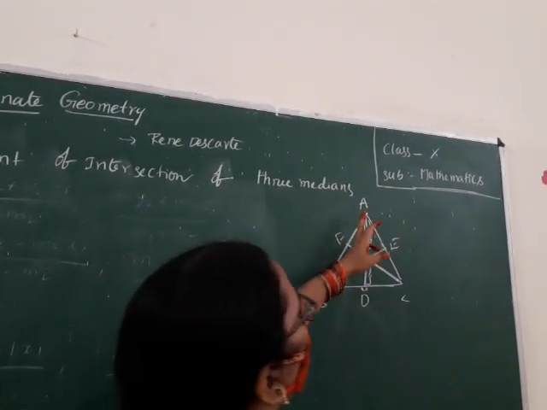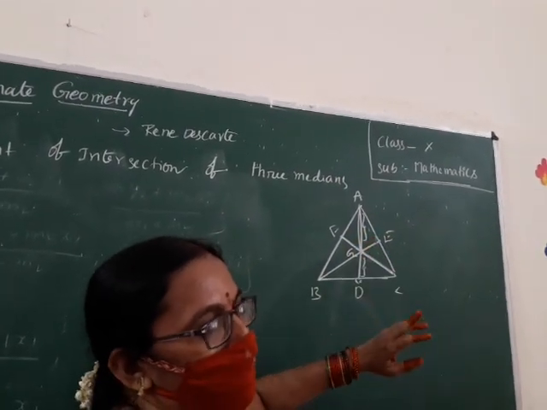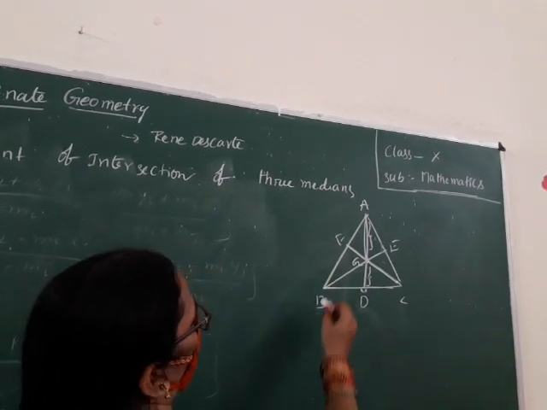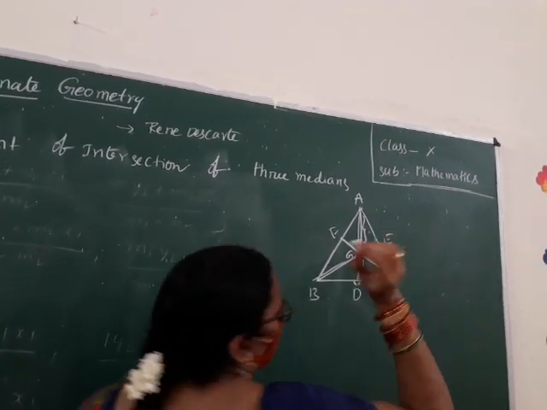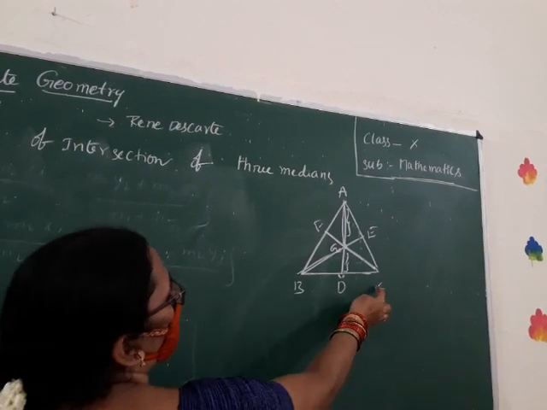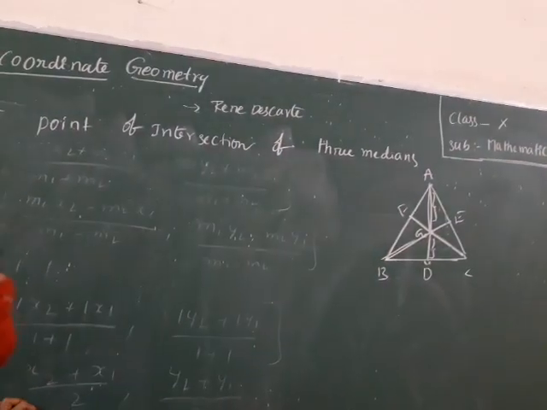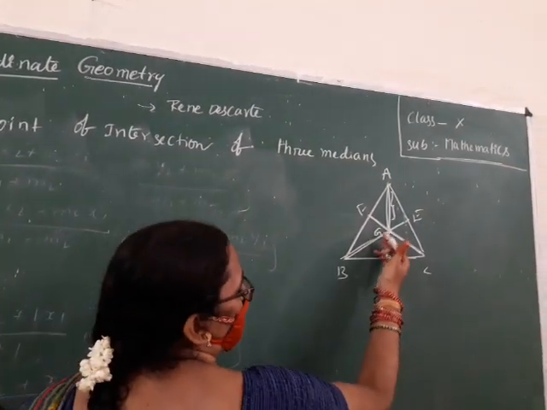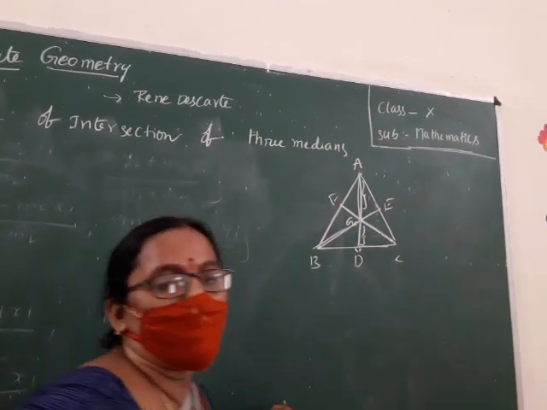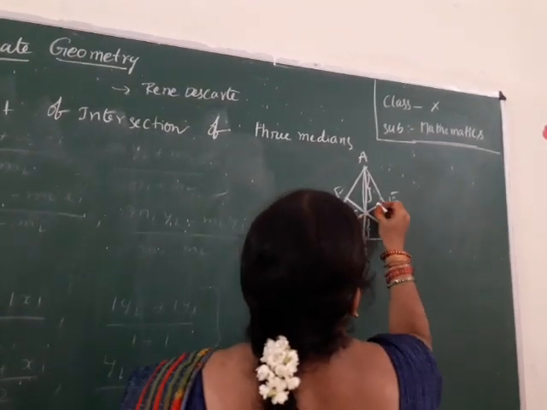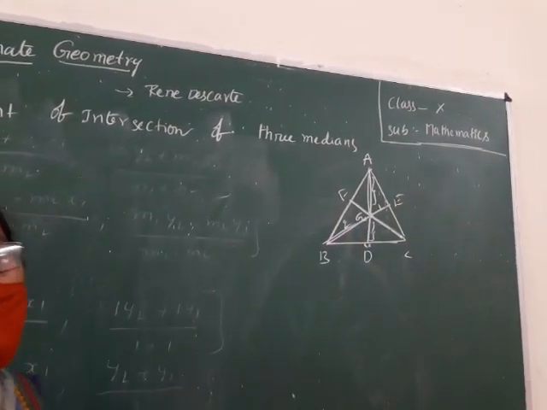The length of AG is actually double the length of GD. In the same way, we can compare BG and GE, and also CG and GF. What do you observe? The centroid divides the median in the ratio 2:1.